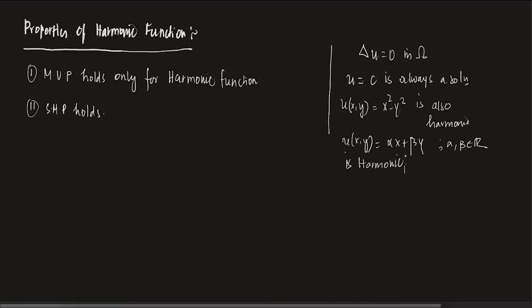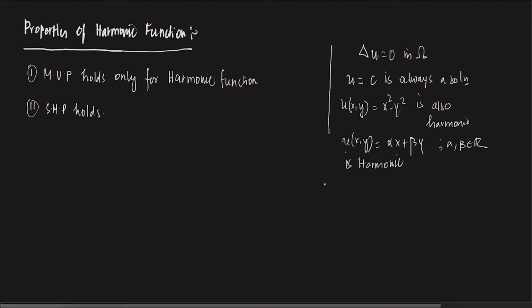So we have already found three different sorts of functions: a constant function, a linear function, and a quadratic one, and you can go on doing this. There is a huge variety of harmonic functions. It is definitely not possible to find all possible harmonic functions like this. So without solving, how can we say what properties harmonic functions possess? An arbitrary harmonic function, not a special one.